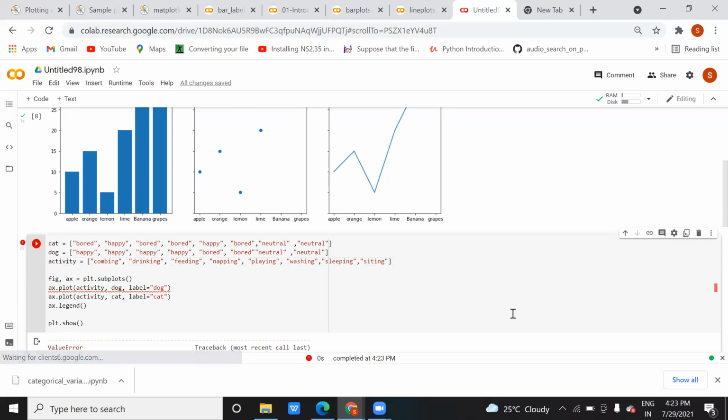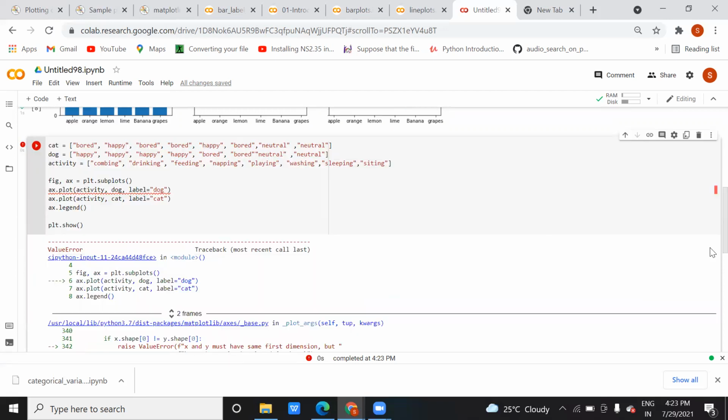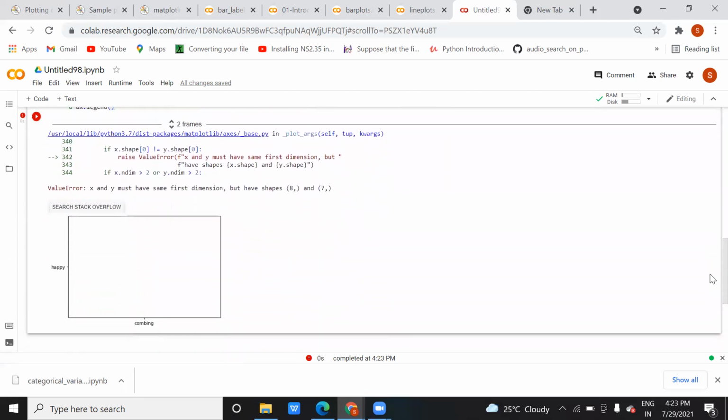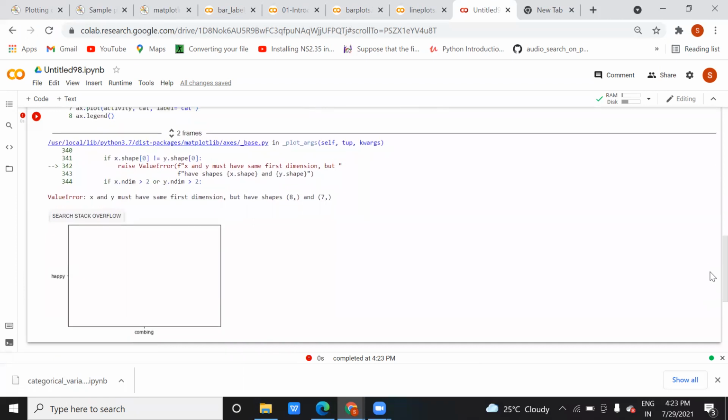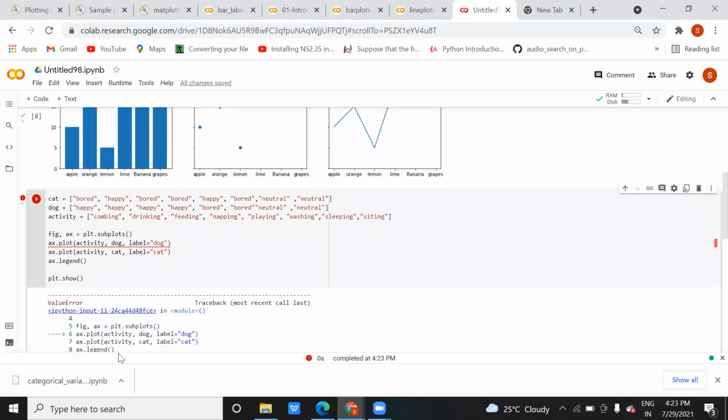Just try it now. Okay, still giving an error: X and Y must have the same first dimension but have shapes 8 and 7. Okay, activity and dog. So activity here is 1 2 3 4 5 6 7 8. I'm taking 8, and here the dog is having 1 2 3 4 5 6 7 8 only. Okay, happy, happy, 4 times, bored, and neutral.